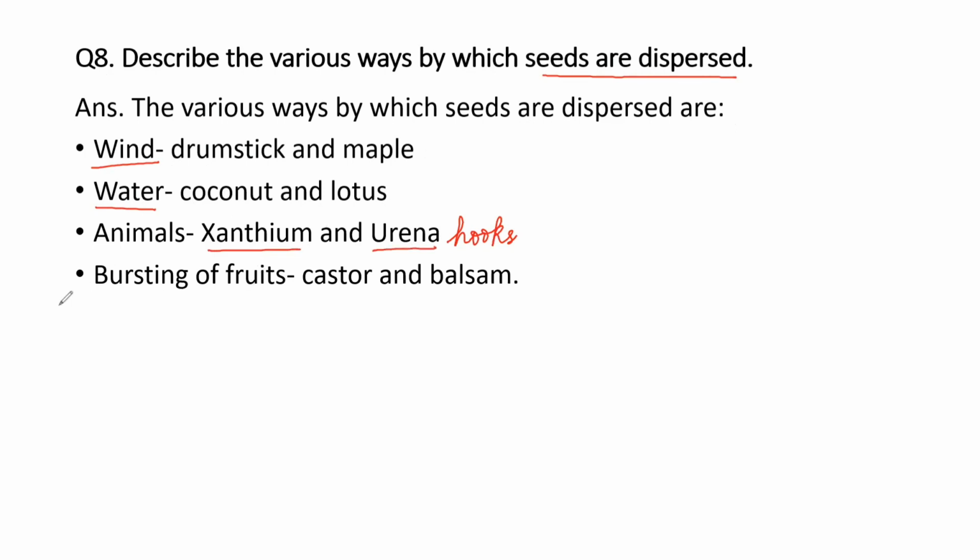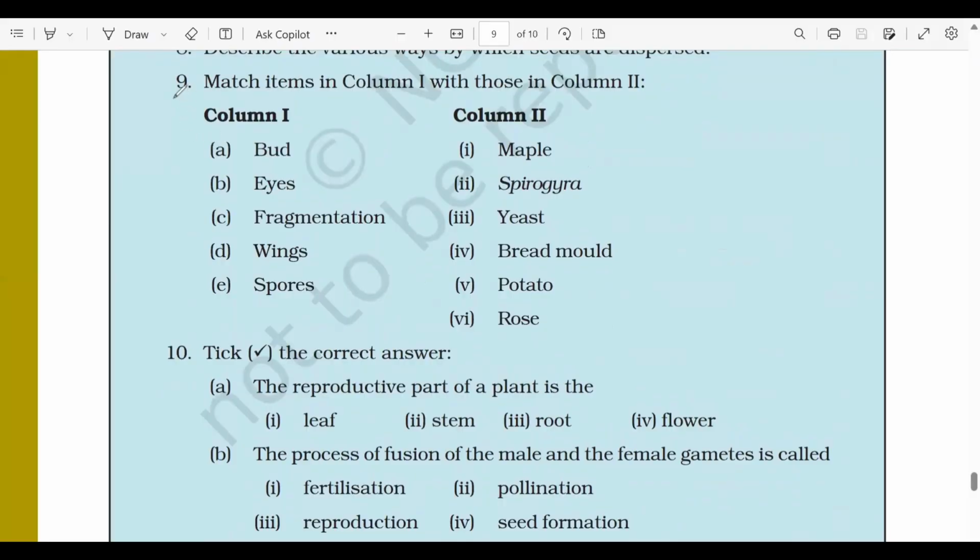And lastly there are fruits which will burst. So these fruits will burst and as a result the seed will disperse far away. Like for example castor and balsam. Now let's move on to question 9. We have to match column 1 with those in column 2. So first one is bud. So bud arises in yeast. Okay, the outgrowth in yeast is called a bud.